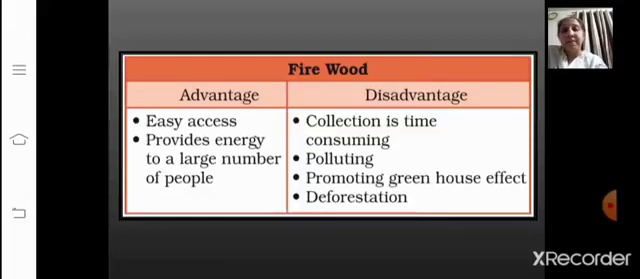These advantages and disadvantages are there in your textbook also. This table is given there. Advantages are easy access, we can get it easily, provides energy to a large number of people, right? And whereas if I talk about the disadvantages of this, collection is time consuming. Collecting the firewood is a very difficult task, right? And polluting, even deforestation, and it is promoting the greenhouse effect.